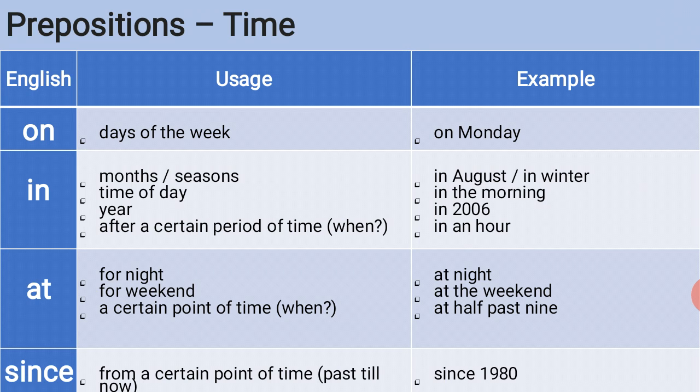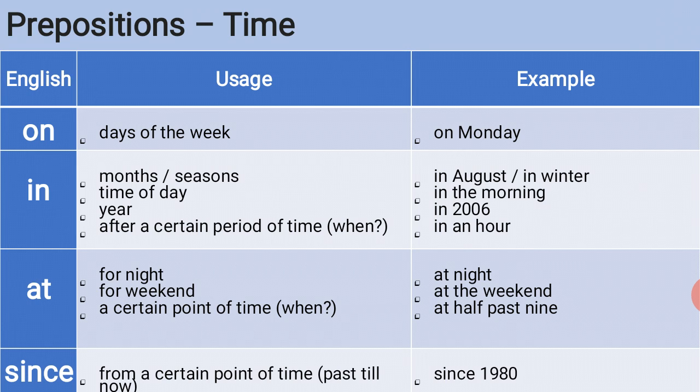For example, on Monday. The next English word is in. Usage of in: months, seasons. For example, in August, in winter. The time of the day usage. Example is in the morning. The next is year. Example, in 2006. The English word in is also used after a certain period of time. Example is in an hour.